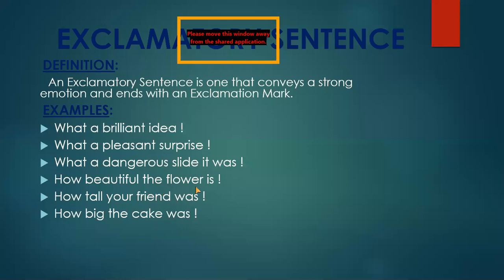How beautiful the flower is! Exclamation mark. It means a person who saw a flower was saying how beautiful the flower is. Then there is an exclamation mark at the end. How tall your friend was! Again, there is an exclamation mark. It means there are some friends standing somewhere and one person was saying about another friend that how tall your friend was.